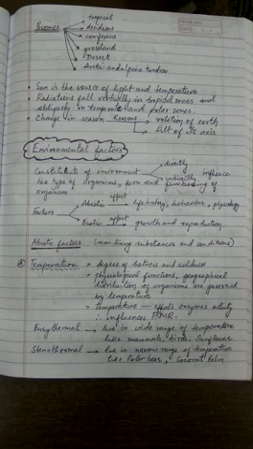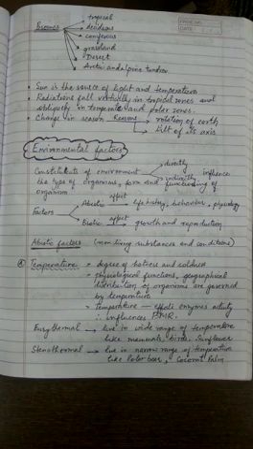So in the last class we continued chapter 13, that is Organisms and Populations, and we discussed the various environmental factors. We learned that the constituents of the environment which directly or indirectly influence the activities of organisms, which control the life of the organism, and which control the type of organism that comes in an area, are called environmental factors.